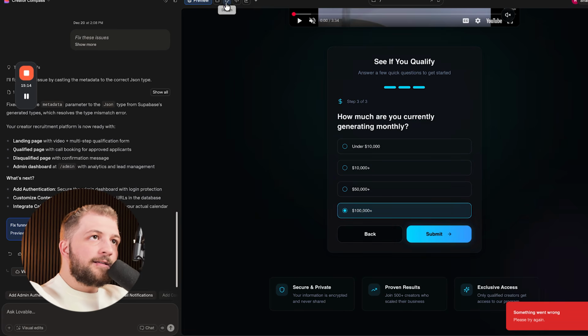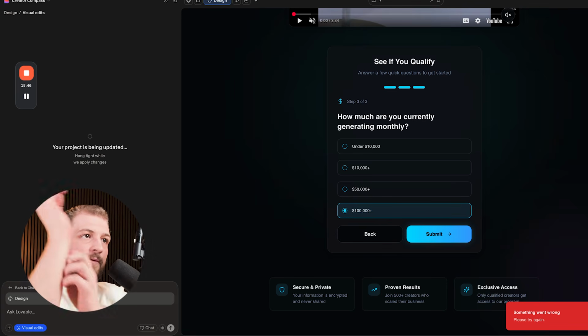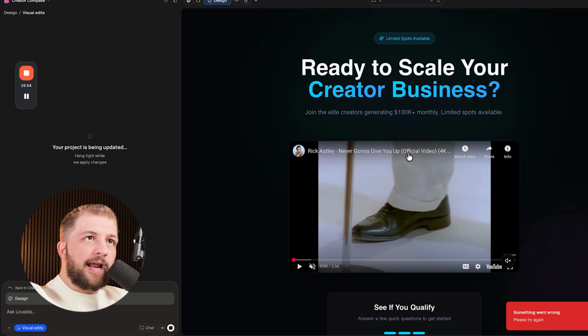So what we're going to do is click on this little thing right here, visual edits. When I click on this submit button, it should store all the data in the database and then send, and if I qualify, send me to the qualified page. And if I don't qualify, send me to the didn't qualify page. Now, once we do that, it's going to go ahead and start updating all of those updates for us right here, because right now it is not working.